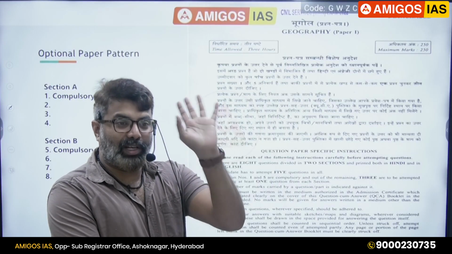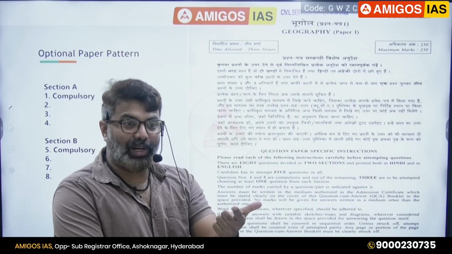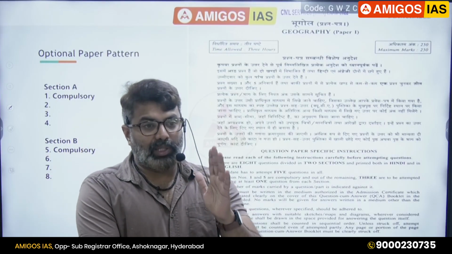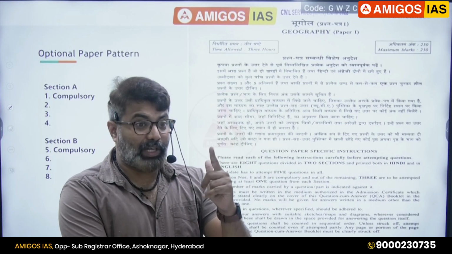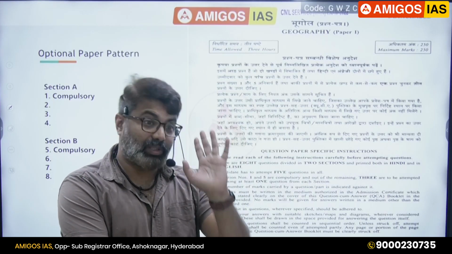So 50 marks is gone there altogether. You got it? Why students don't get good score in mains? This is one mistake they do. Almost around 30% of the students do this mistake. Let's say around 11,000 students are writing mains. 30% of the 11,000 students are making this mistake.